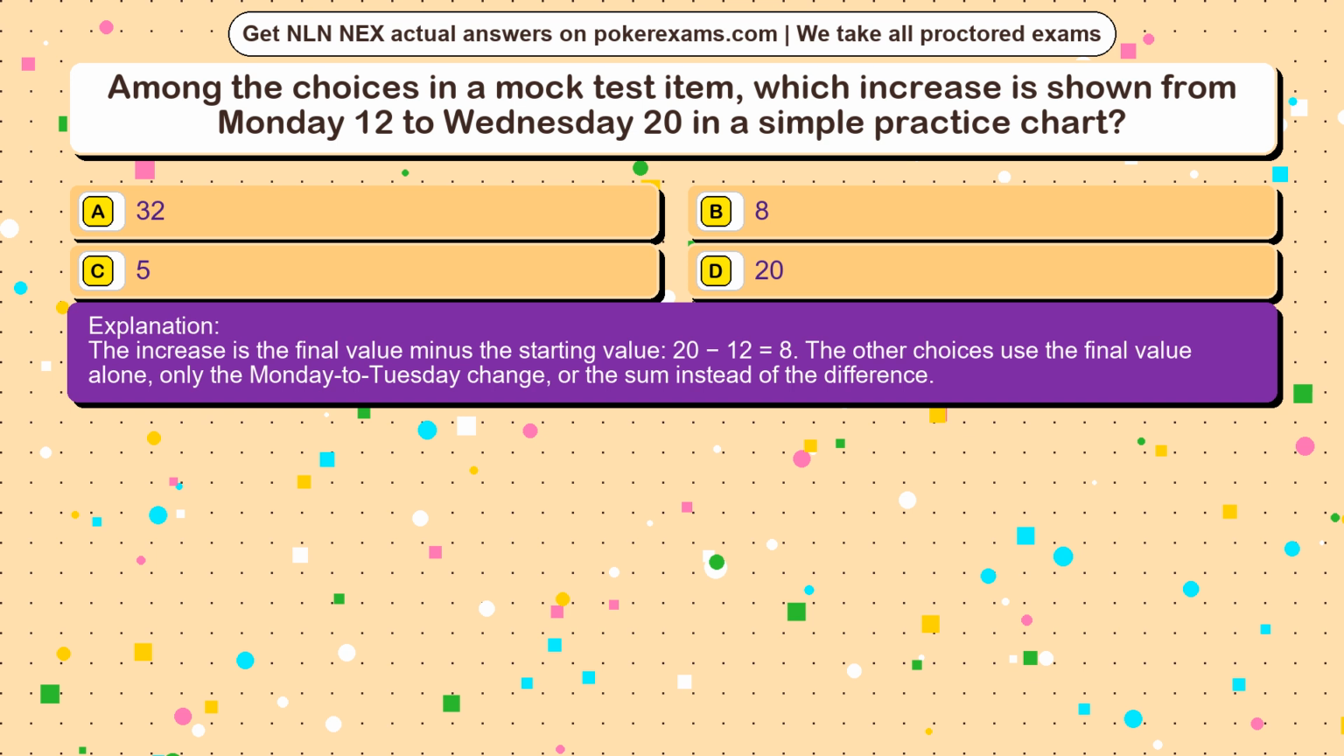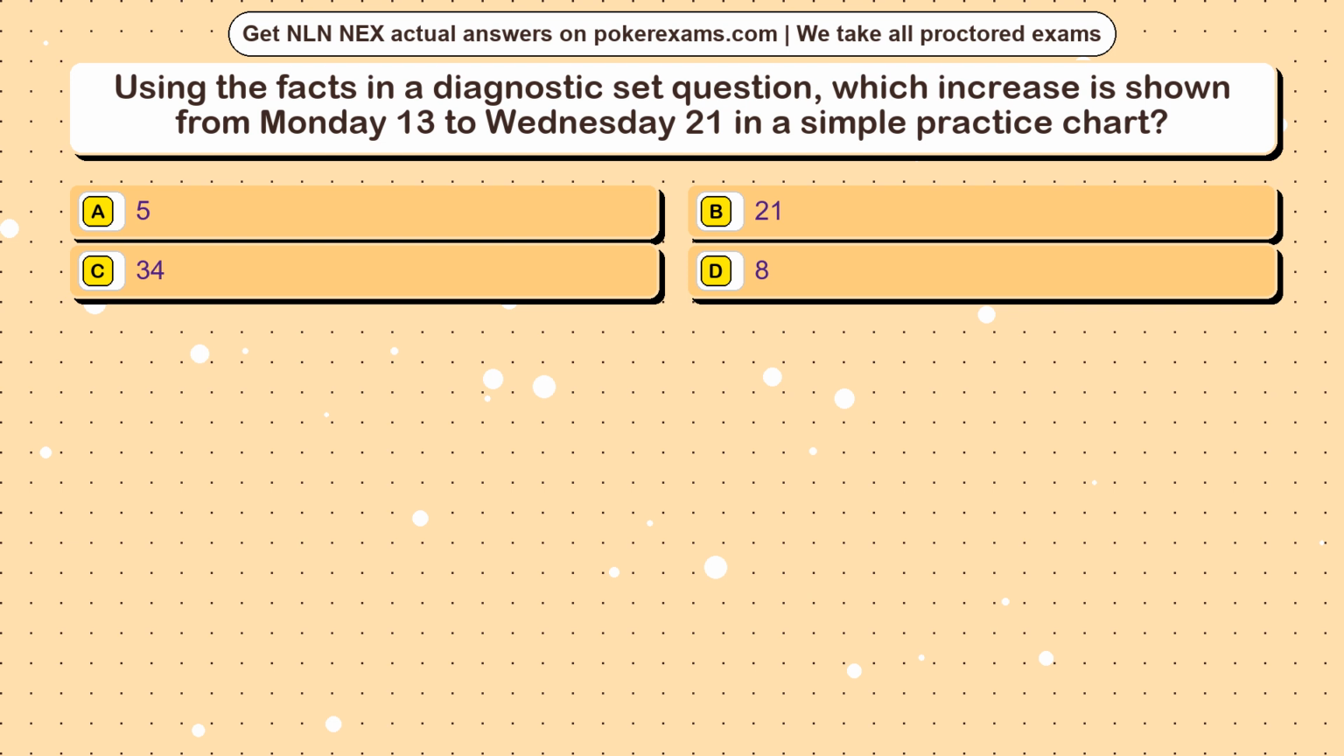Question 16. Using the facts in a diagnostic set question, which increase is shown from Monday 13 to Wednesday 21 in a simple practice chart? Option A, 5. Option B, 21. Option C, 34. Option D, 8.